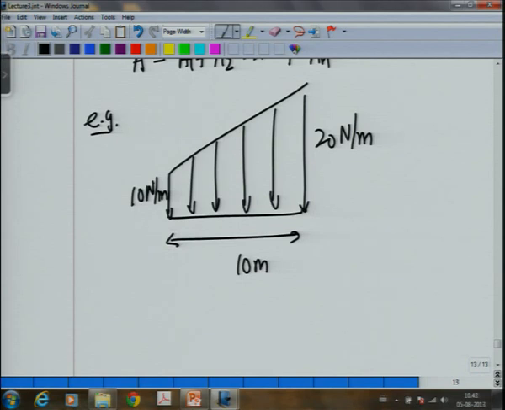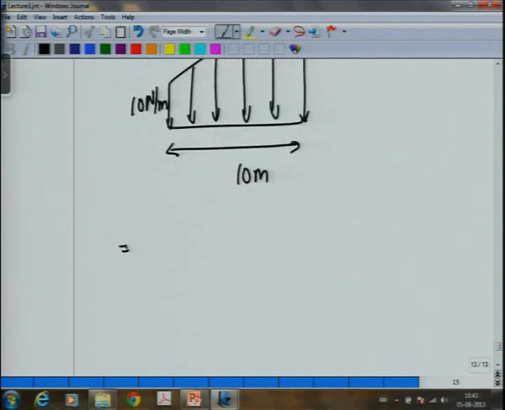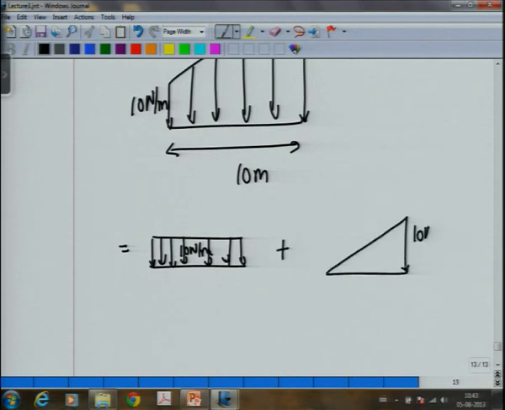One way is of course you work out the equation of the line W(x) and then you integrate it, or what you can do is divide it into a 10 Newton per meter rectangular load plus a triangular load.